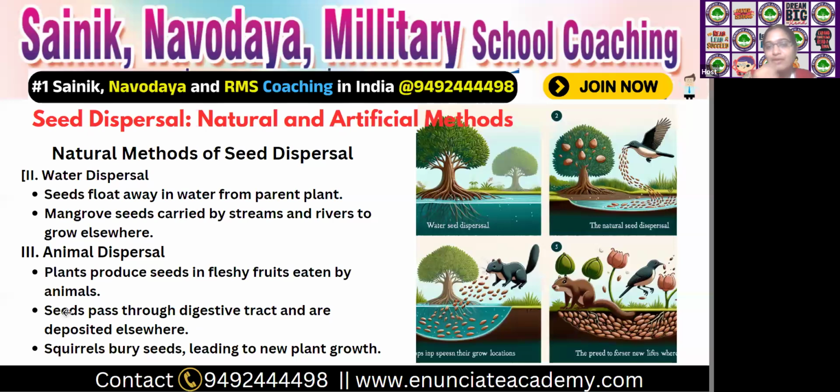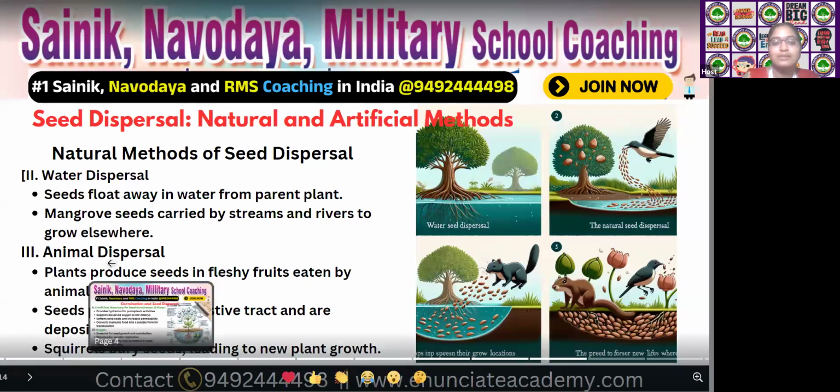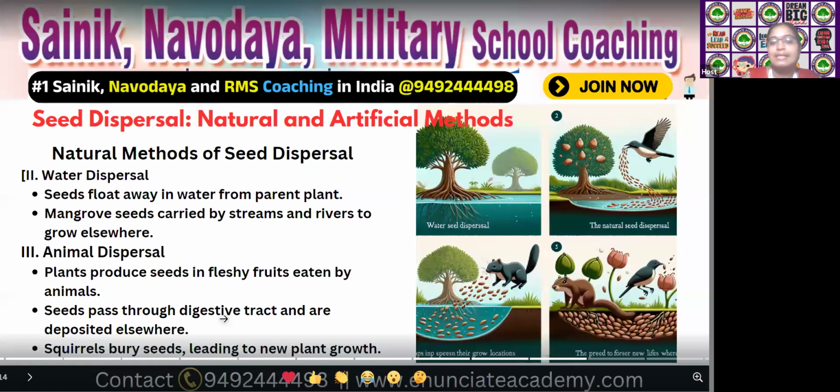This means when the animal eats the fruit, the fleshy part is digested, and the remaining seed is defecated in another place. On that condition also the seed germinates. Example: squirrels bury seeds, leading to new plant growth.